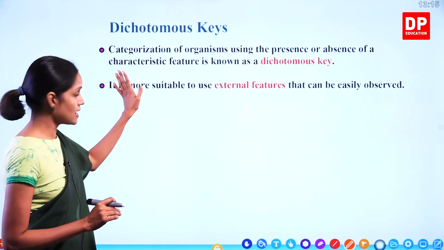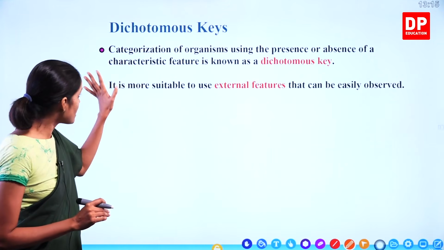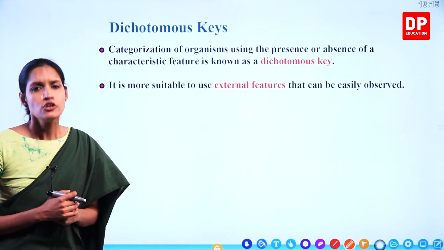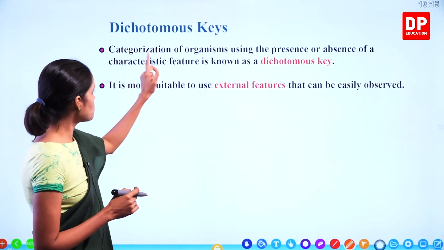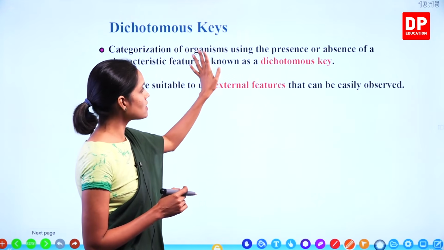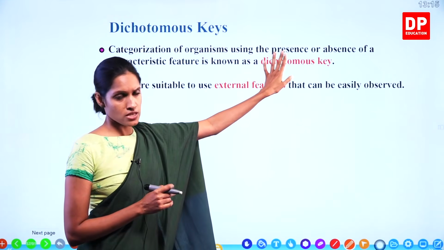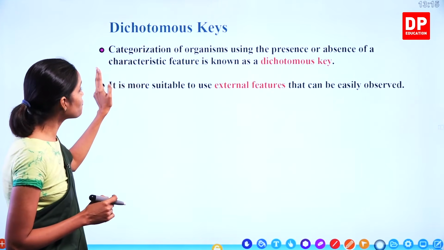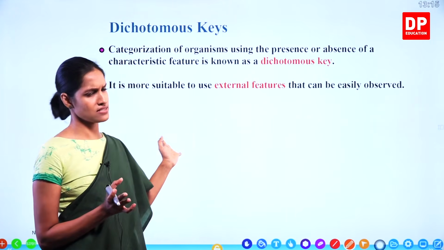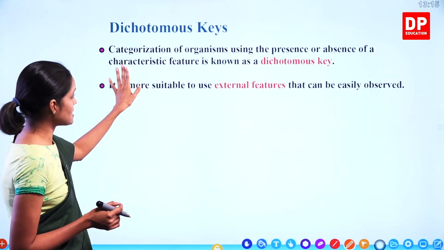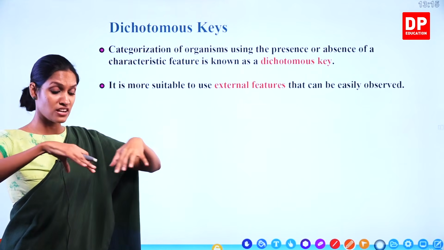But as a start, we are going to learn about dichotomous keys today. So, what is a dichotomous key, children? Categorization of organisms using the presence or absence of a characteristic feature is known as a dichotomous key. What is this now? Categorization. It means grouping, dividing.